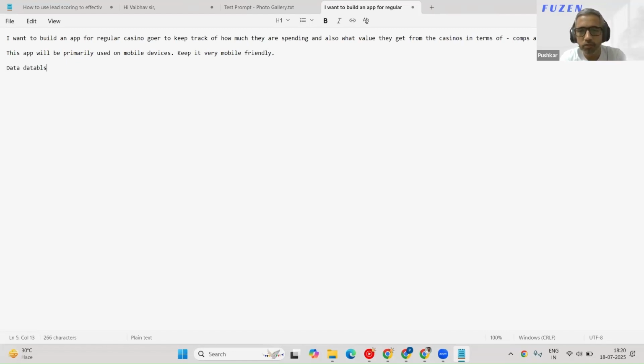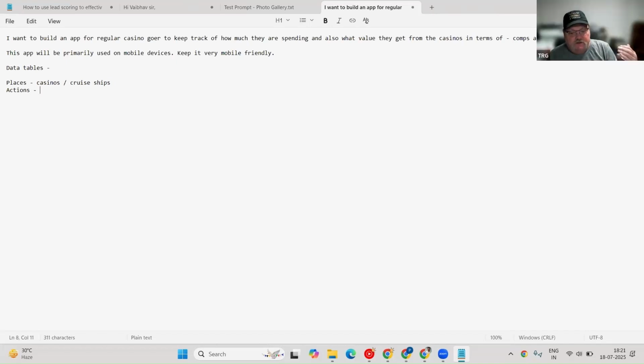Data tables. So this time I'll be very specific. Okay. Create places, casinos, cruise ships. Then we would still have visits, right? I don't think you have visits. I mean, we just want to track. So the other table in my mind would be Actions. Okay. And then we collect the intersection of those. When, where, what, how much, notes.